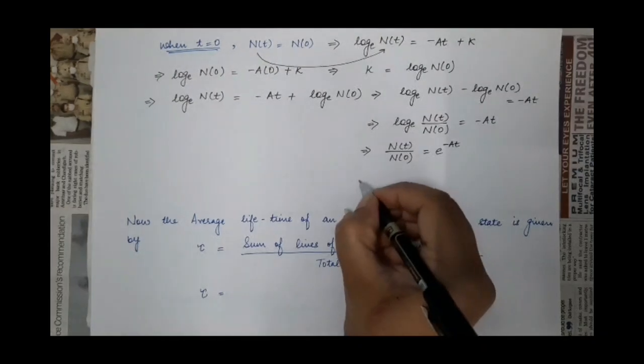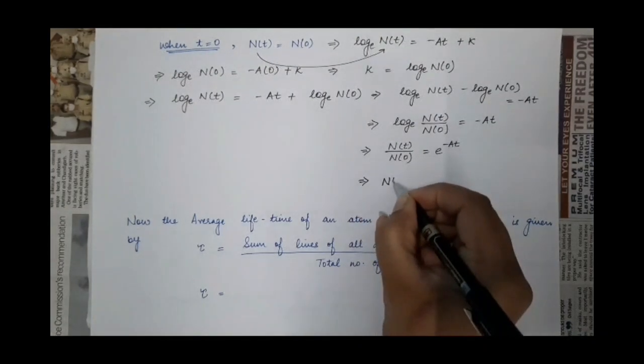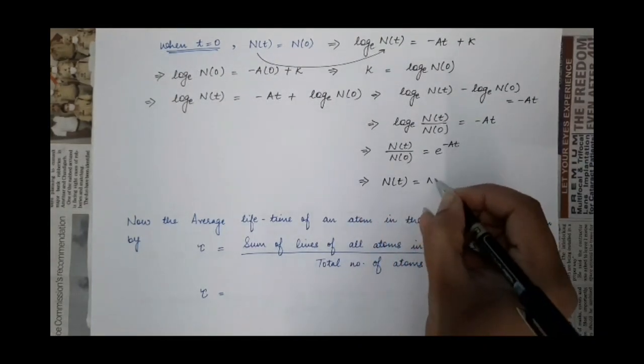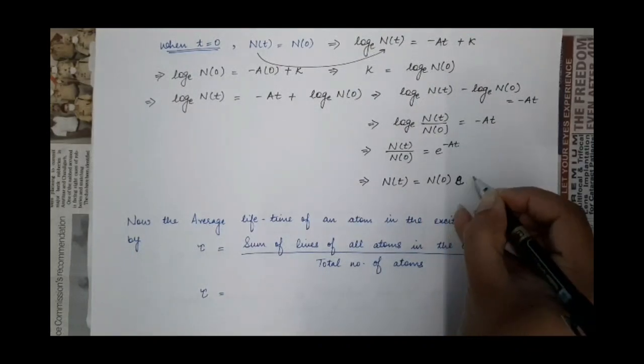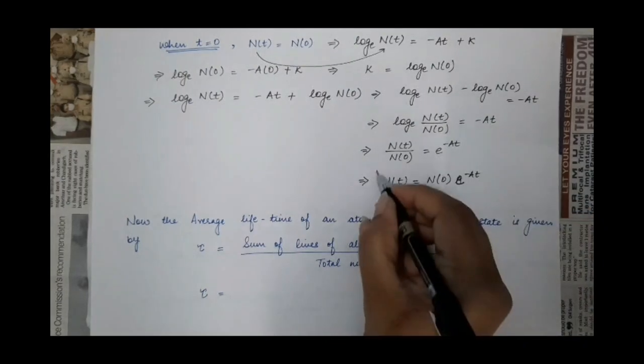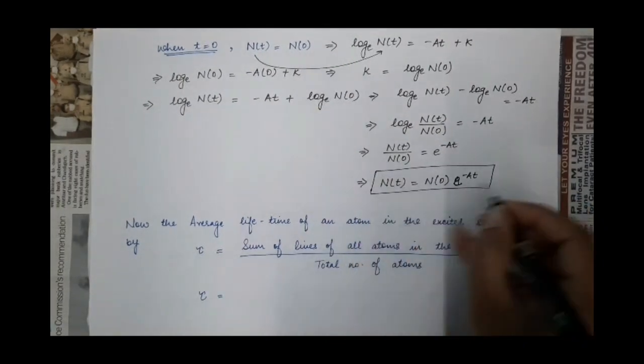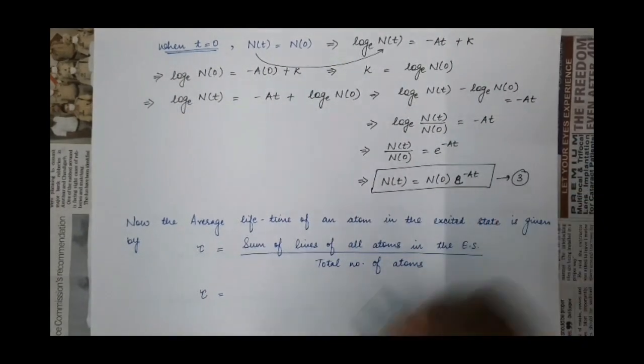And the expression becomes N(t) equal to N0 e raised to the power minus A t. And suppose this is our equation third.